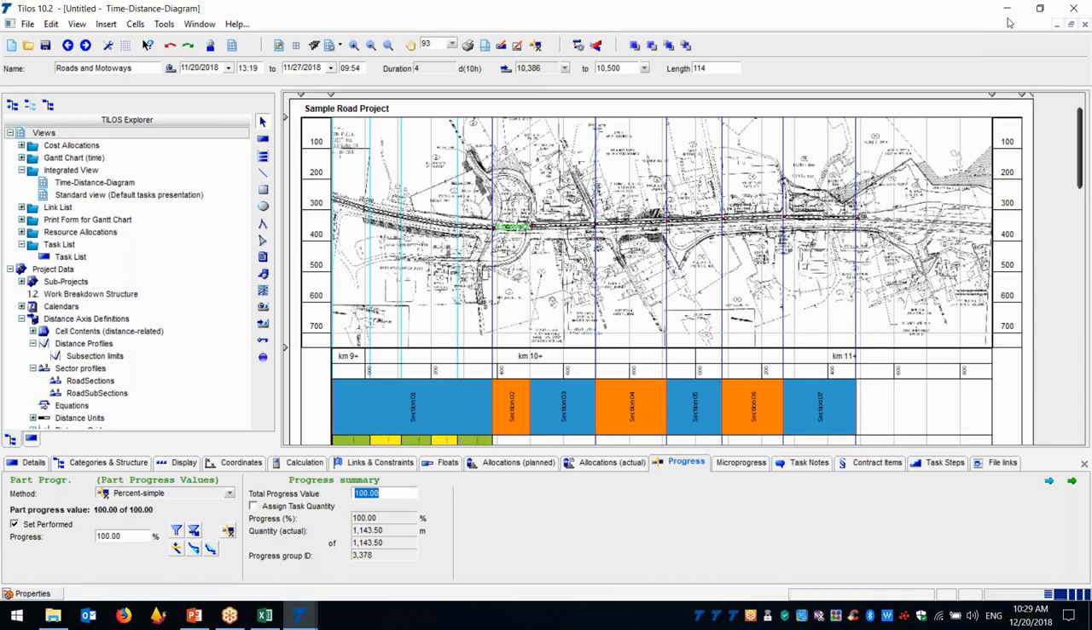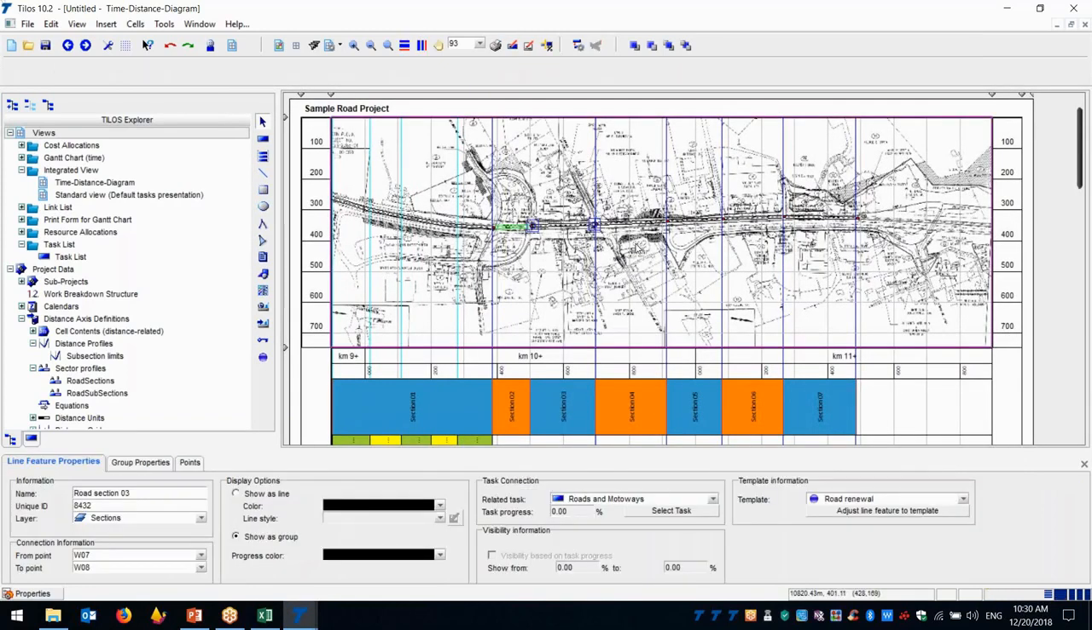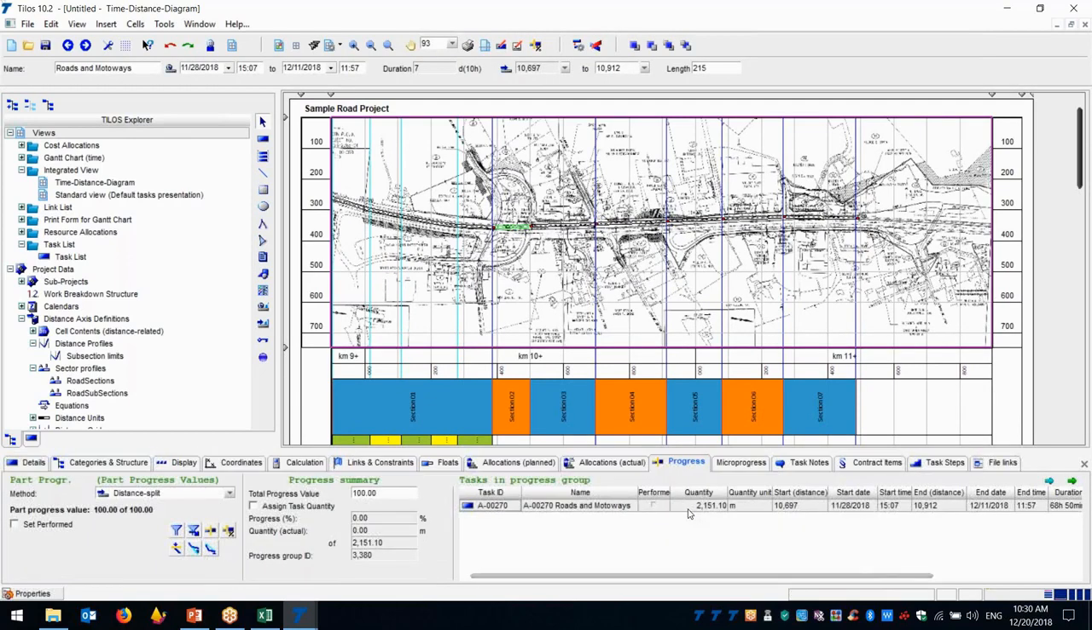Do you have any question? If you have any question, please type it. But our idea is that we are now entering progress on tasks. With the new Tilos module Work Phase Assistant, we can display the colors. So let's select the second activity. By the way, you don't have to go to the task. I select the line and select the task, and automatically the task will be selected. And here we enter the progress.